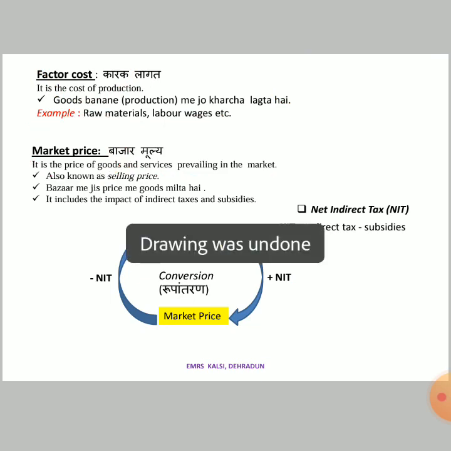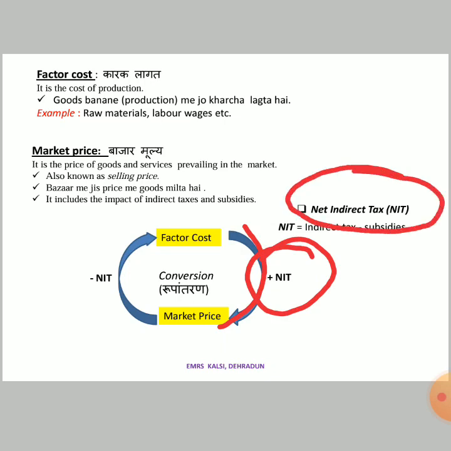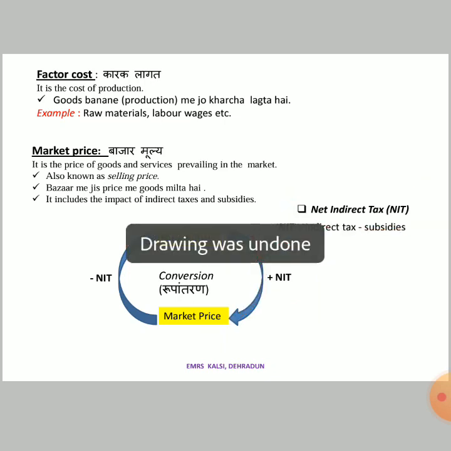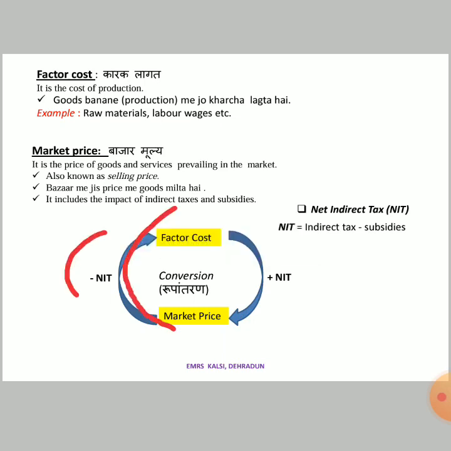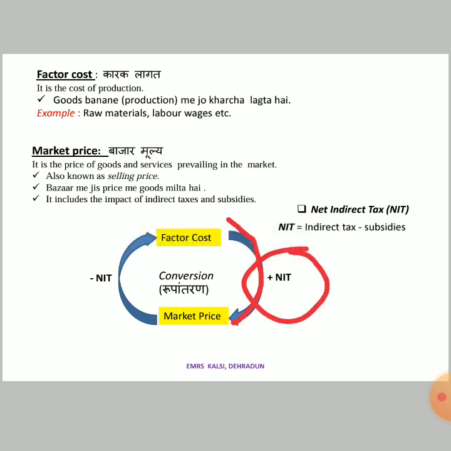It is simple. Now, if we have to convert factor cost into market price, what will we do? We will add NIT, net indirect tax. And if we have to do the reverse, convert market price into factor cost, we will subtract the NIT. So from FC to MP we add, and from MP to FC we subtract the NIT.